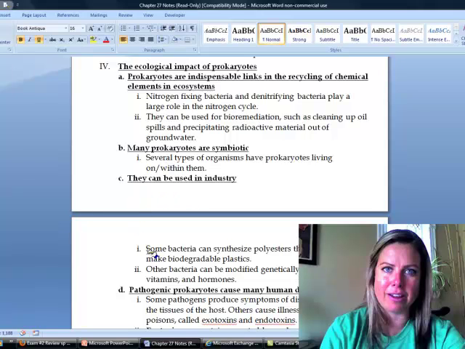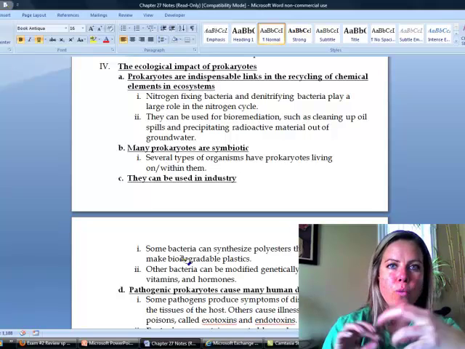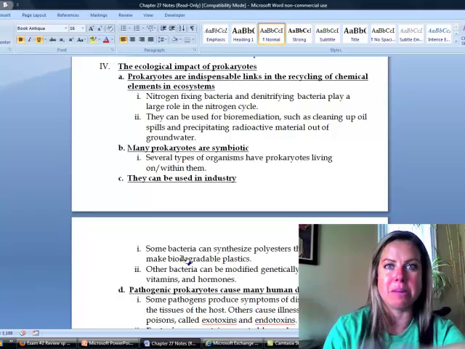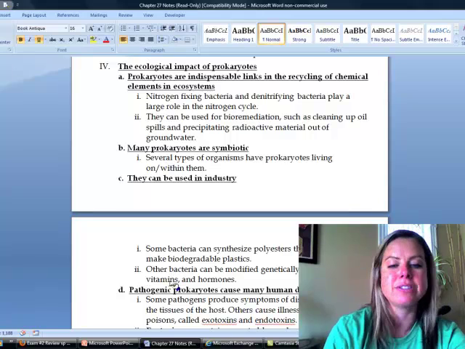They can be used in industry, so it's really interesting. They're feeding some bacteria a certain diet, and what their byproduct is, is biodegradable plastic. So we can use them to make biodegradable plastic. How cool would that be? And then other things they can do is they can be creating biofuels. So we use a lot of cyanobacteria to make those biofuels. They can be used to make vitamins and hormones through their metabolic activity as well.